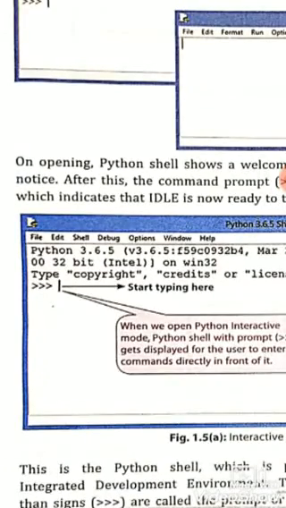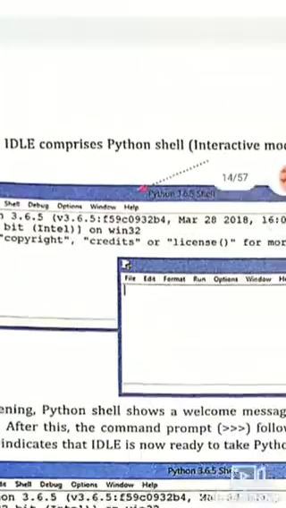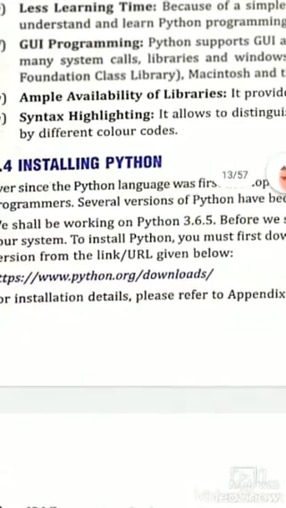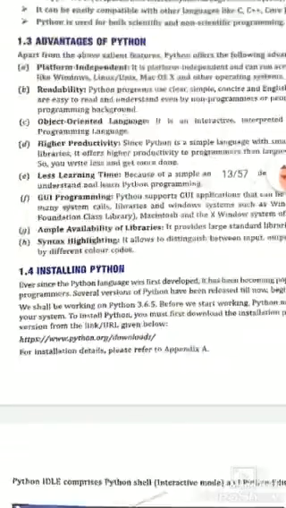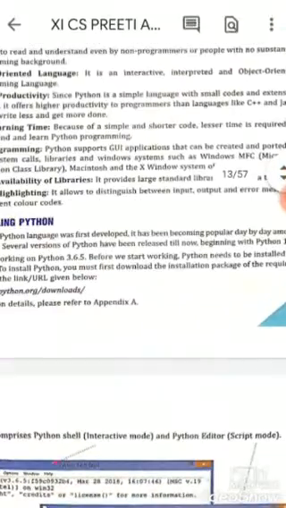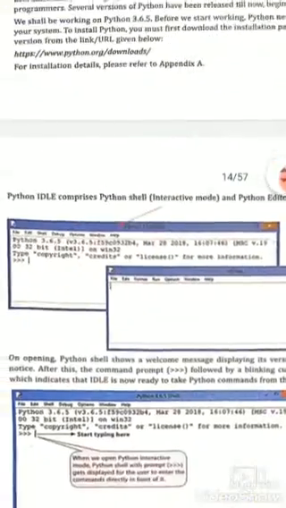If you have a PC at home, go to python.org and downloads. From there, download and install Python on your system. If you do not have a PC, then on your mobile, go to the Play Store and search for the keyword Python compiler and download.